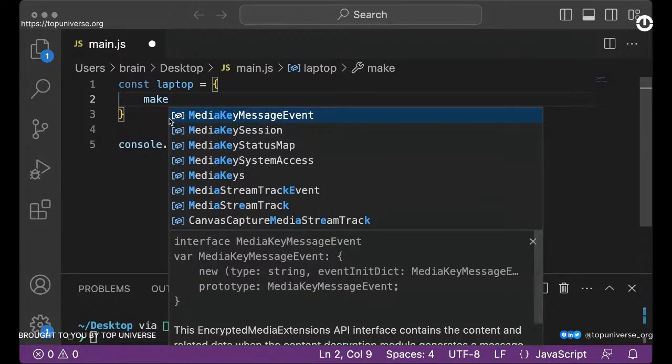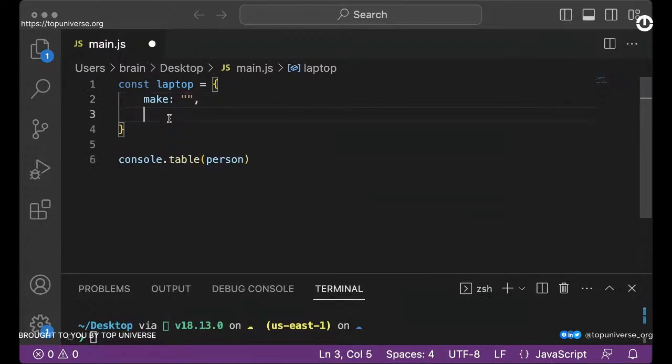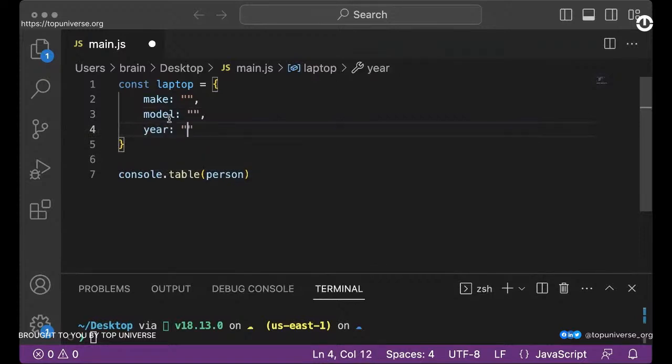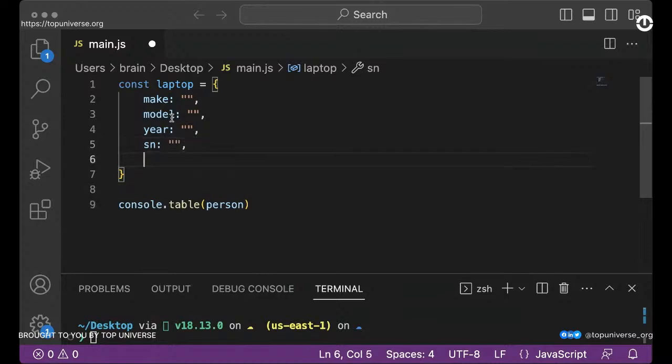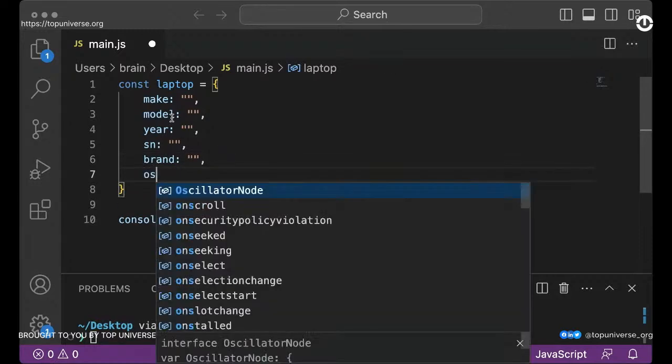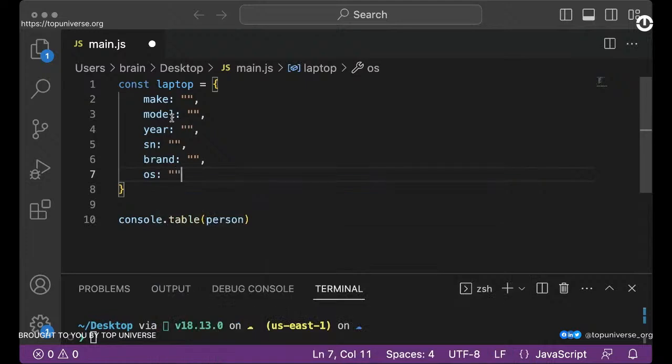So we can start with the make of the laptop, right? We can also add maybe the model, the year, then maybe the serial number. Probably you just want to use SN for serial number. And you can also use brand. Okay, and maybe your operating system. Let's just call that OS. So let's stop here for now.